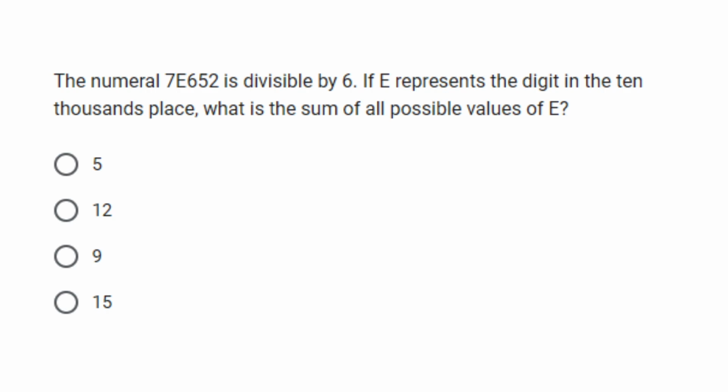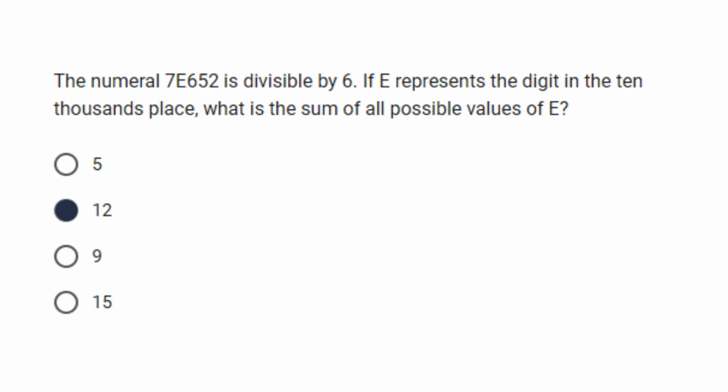The numeral 7E652 is divisible by 6. If E represents the digit in the 10,000s place, what is the sum of all possible values of E? The correct answer for this question is 12. Now, let's try and understand why it is 12.